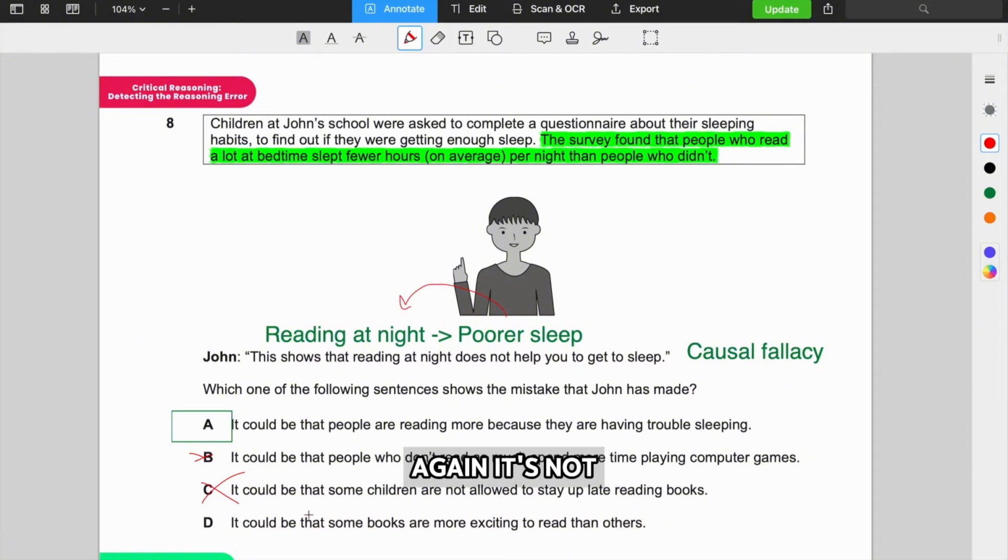Again, it's not really pointing out the mistake, it's almost implying that John is correct because, hey, maybe these books are so riveting that kids can't fall asleep and therefore reading at nighttime does disturb sleep. So D does not point out John's mistake. You have to make sure that you're pointing out the mistake he has made.